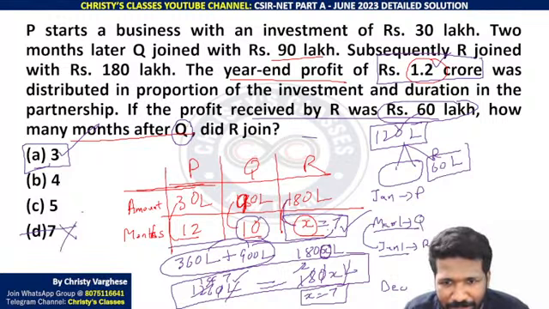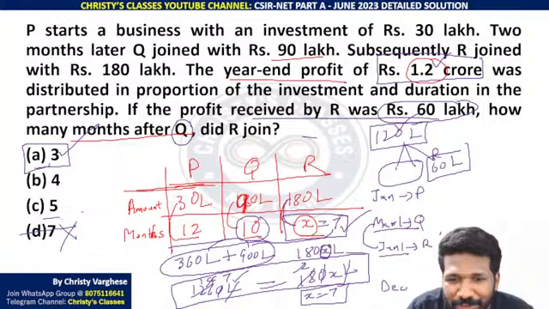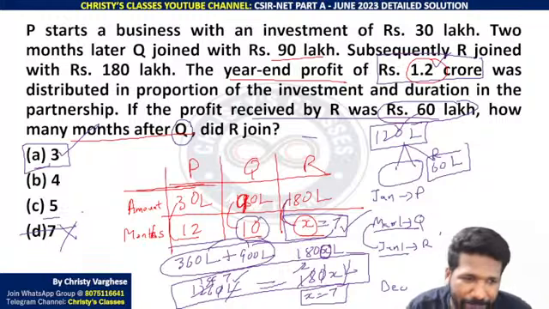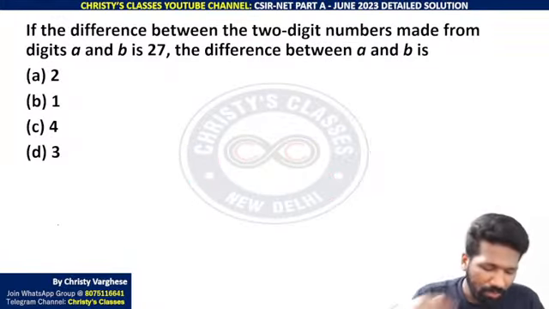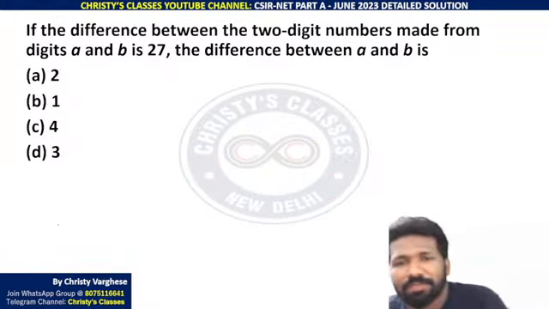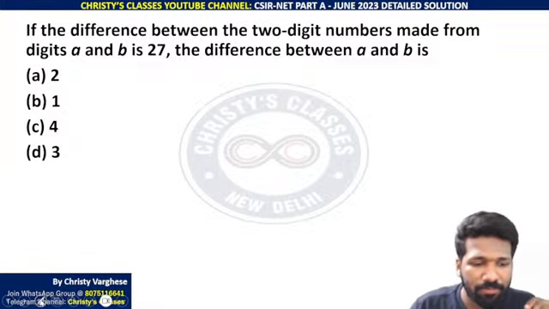It is a very good question. The question is mediocre, but the options are very good. Options are good enough to trick you. Some people can also get 5. They will subtract 7 and 2 and get 5. That is also wrong. Not 7 and 2, you have to take the difference of 7 and 10. Anyway, 3 is the correct answer. This is a good question from the Numbers chapter, and it is simple. All of you make a try.